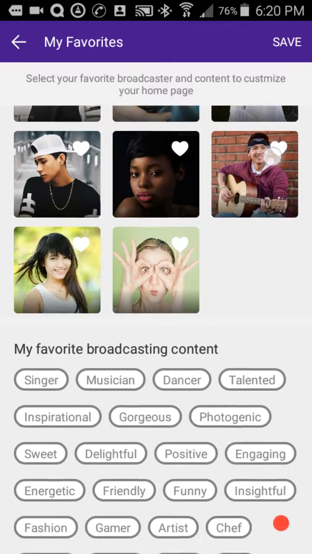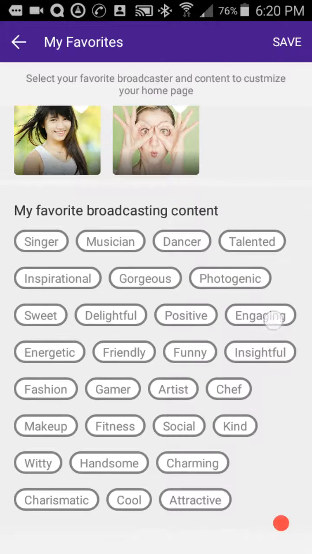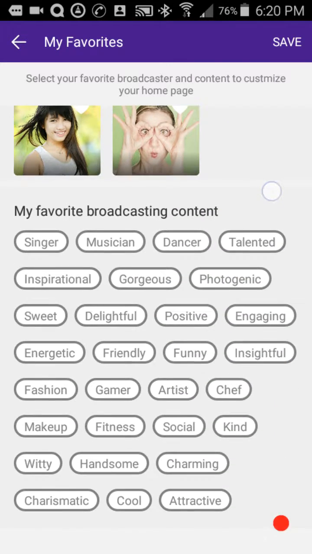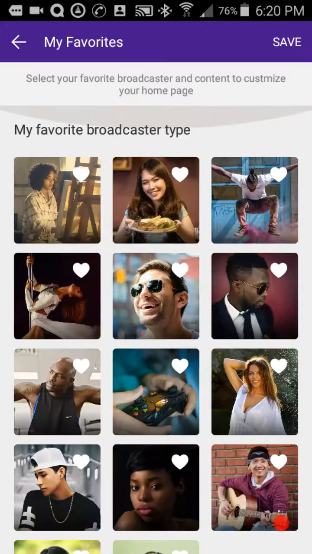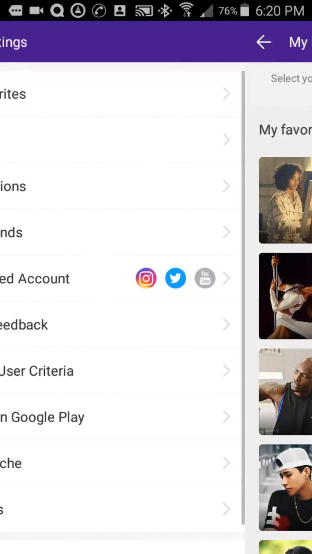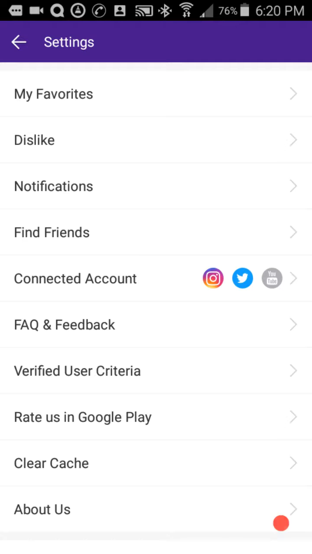Yeah, quite a few. You can also pick at the bottom of the screen the content that you do favor. That way you can get that content first through the app rather than having to sort through a lot of stuff. I'm going to go through and basically just say it's pretty obvious what to do inside the settings. That is your settings, your connected accounts: Instagram, YouTube, Twitter. There's quite a few other accounts I do believe there that you can connect to.